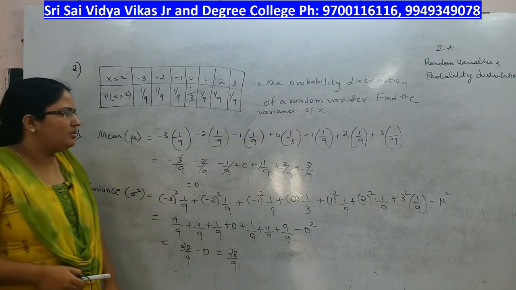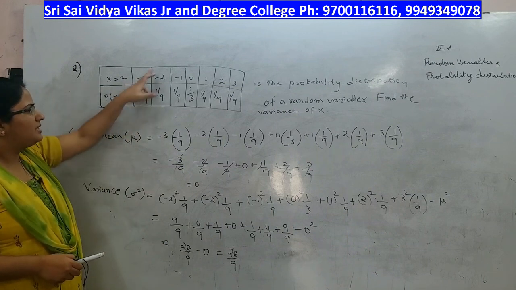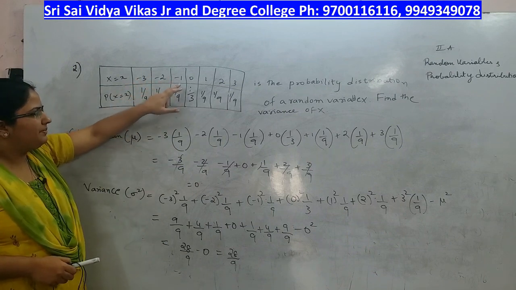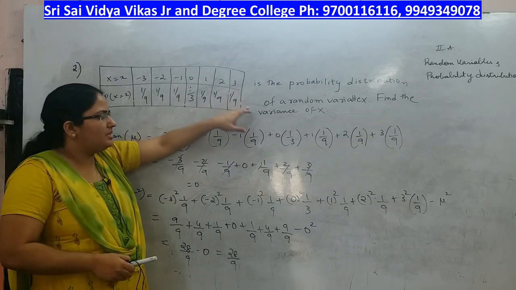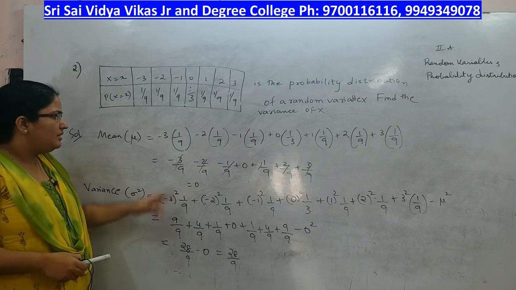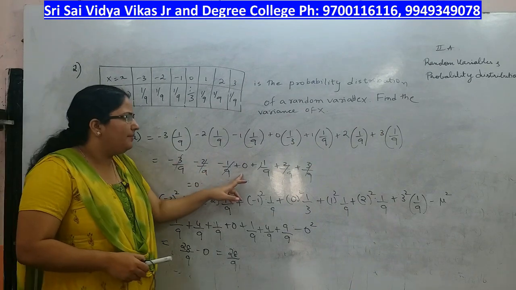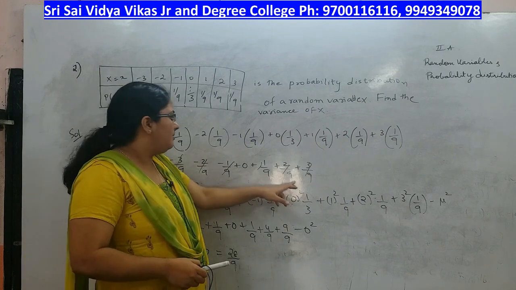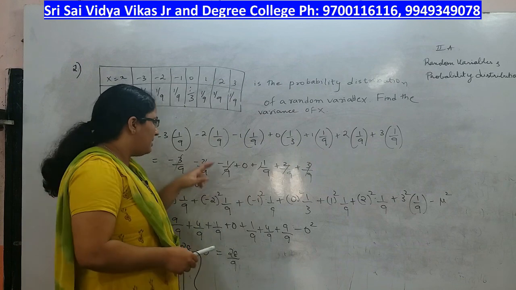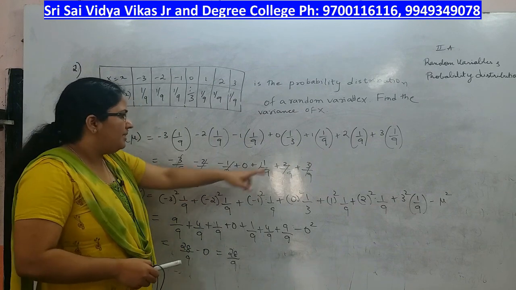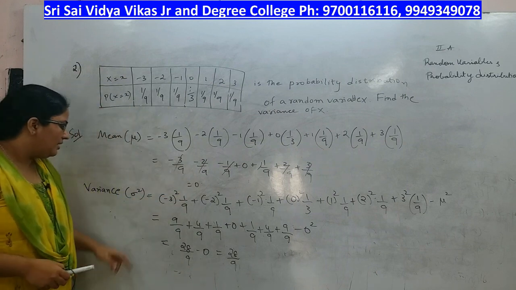Before finding the variance of x, you have to find the mean mu, that is this into this plus this into this. Minus 3 into 1 by 9, minus 2 into 1 by 9, minus 1 into 1 by 9, 0 into 1 by 3, plus 1 into 1 by 9 plus 2 into 1 by 9 plus 3 into 1 by 9. This is minus 3 by 9, minus 2 by 9, minus 1 by 9, 0, 1 by 9, 2 by 9, 3 by 9, plus 1 by 9, minus 1 by 9 cancel, plus 2 by 9, minus 2 by 9 cancel, plus 3 by 9, minus 3 by 9 gets cancelled, you have 0.